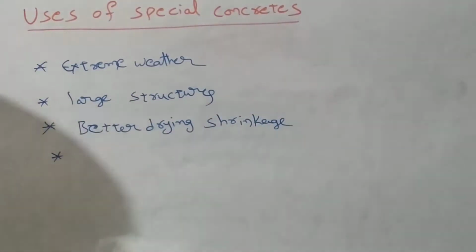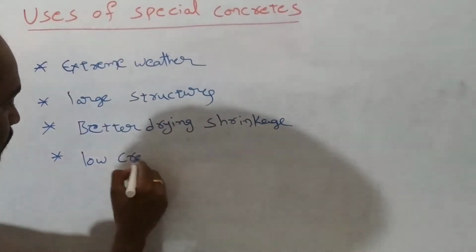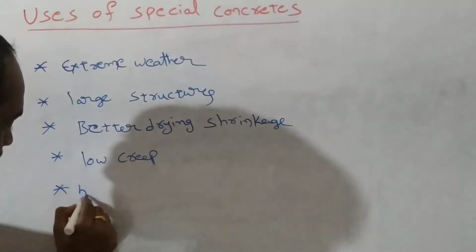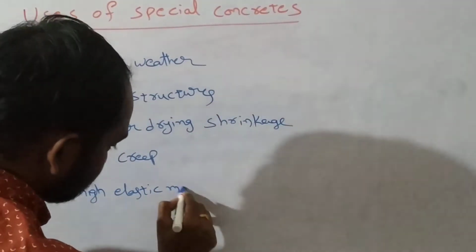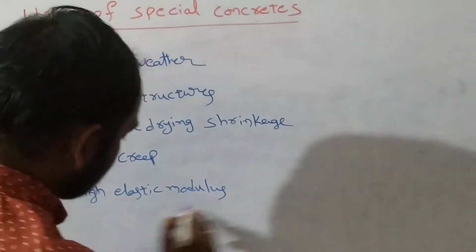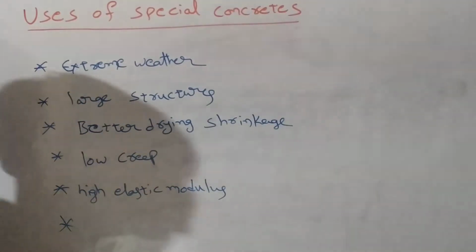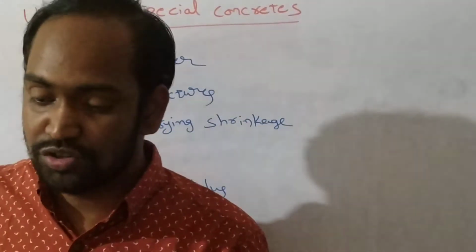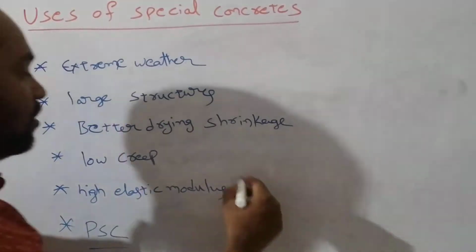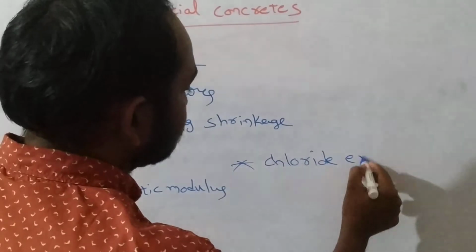And also it can provide a low quantity of creep, and it can provide high elastic modulus. And also the special concrete is used for pre-stressed concrete. Understand? And also the special concretes may be used under different types of environments, the environments which are having chlorides. Understand? Under chloride environment,